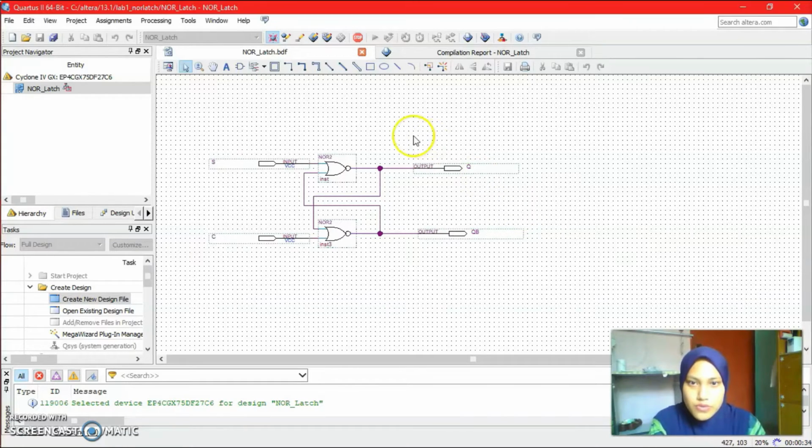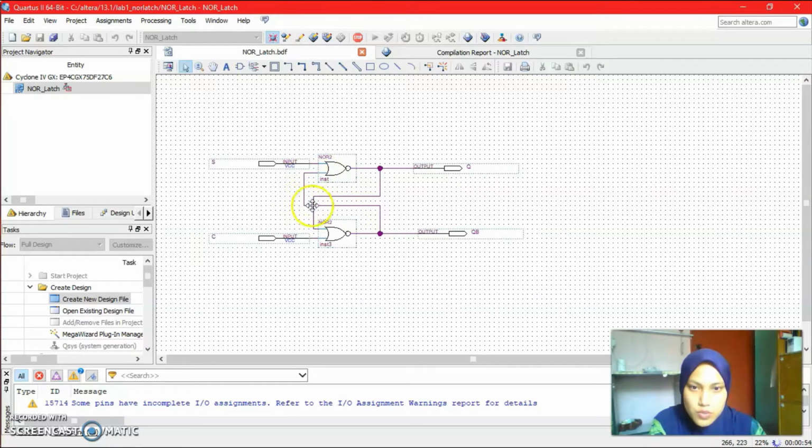So I'm going to show you how the latch is added in for test 2. So this is how the circuit simulation looks like. Two NOR gates with the inputs connected to S and C. The output is